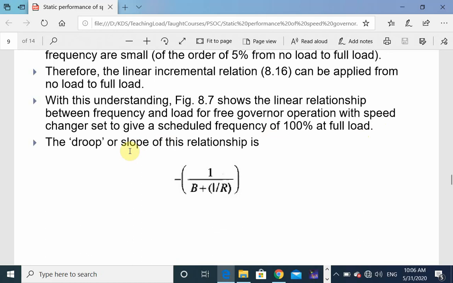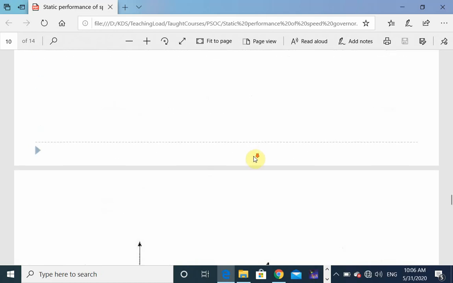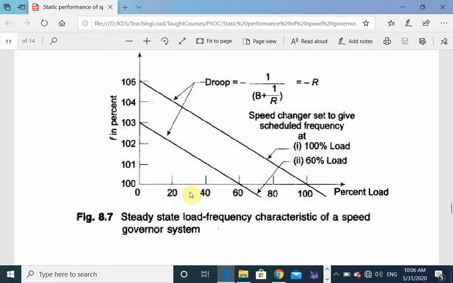Now this figure shows F and percentage load. This characteristic is commonly known as droop characteristics.